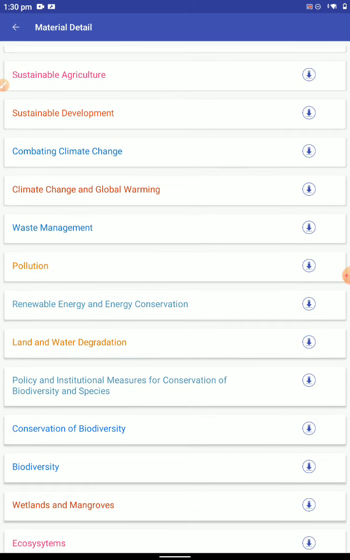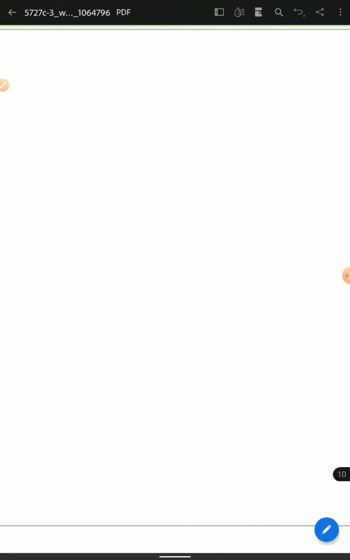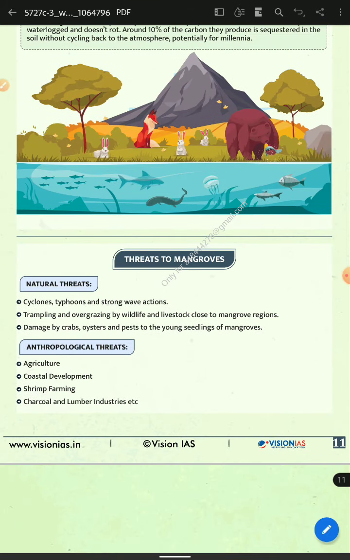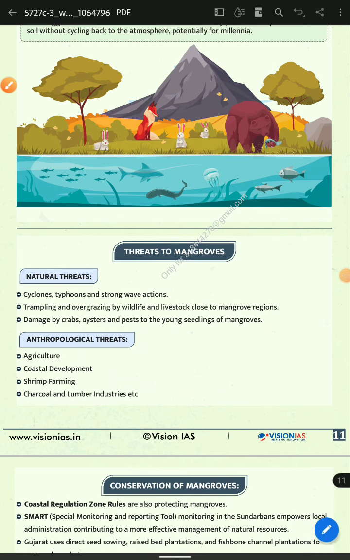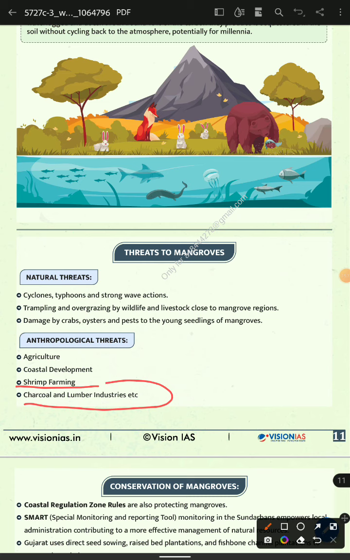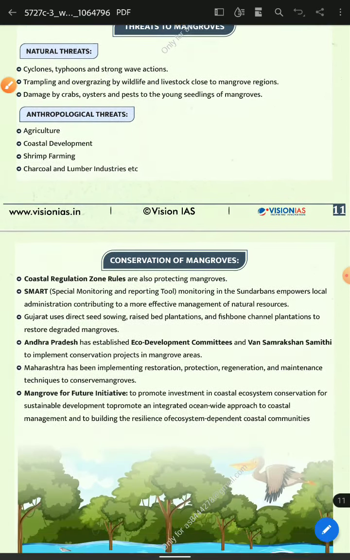You have realized that, and you could handle some situations. Then the threats of agriculture fields and coastal development, shrimp farming and the lumber industries, and the conservation of them. Now this has to be conserved, so there are some